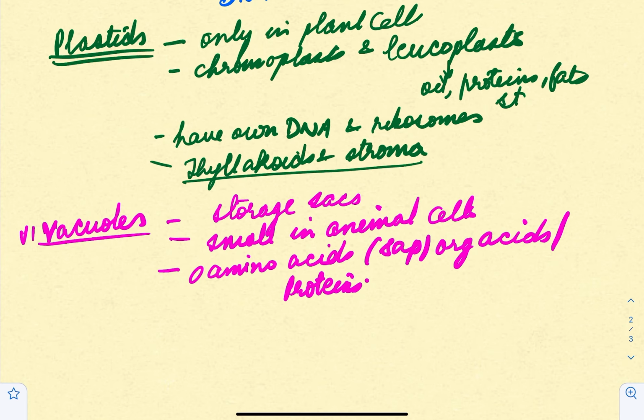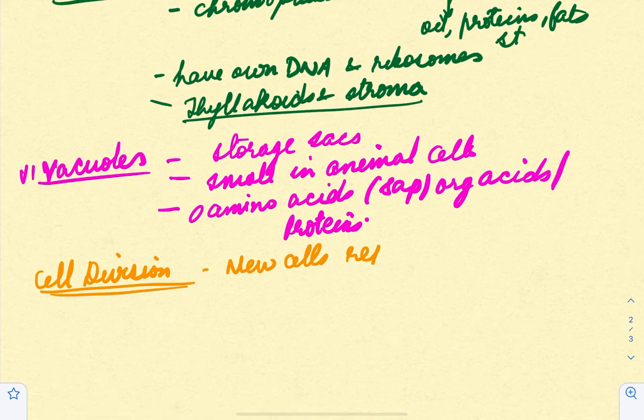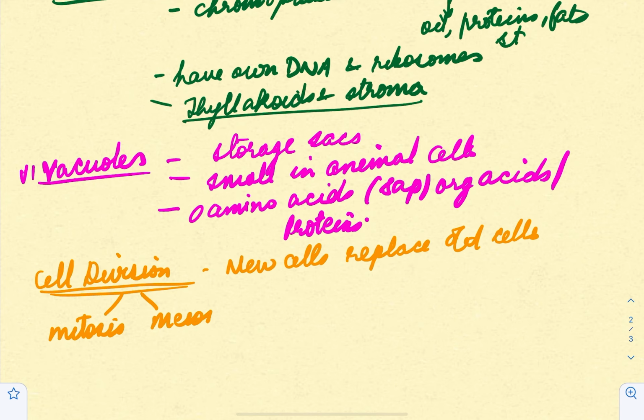Now we move on to the last topic, that is cell division. As the name suggests, the cell has the ability to divide, because of which new cells replace the old worn out cells or dead cells, right, or injured cells. Now there are two methods of cell division. One is mitosis, another is meiosis.